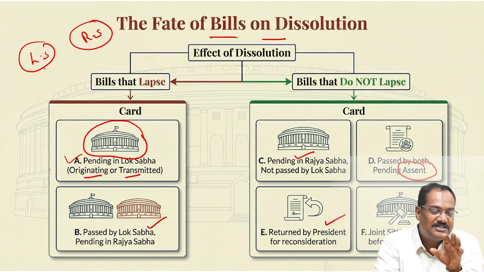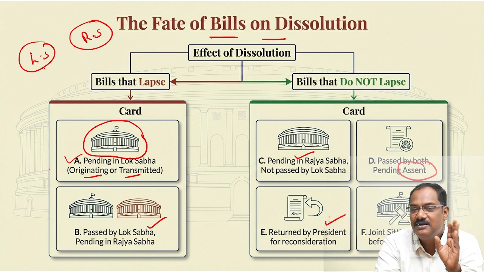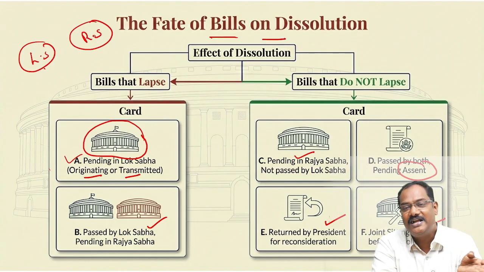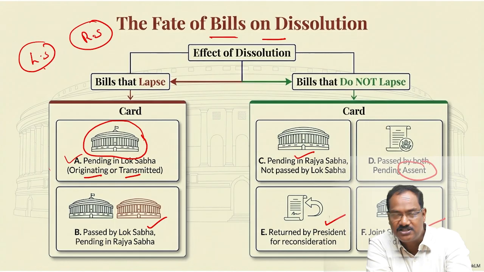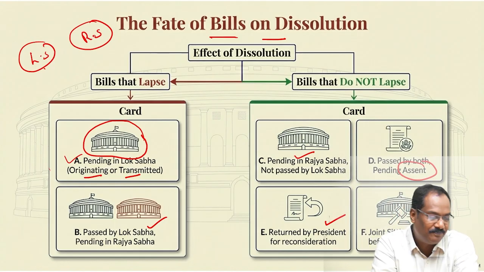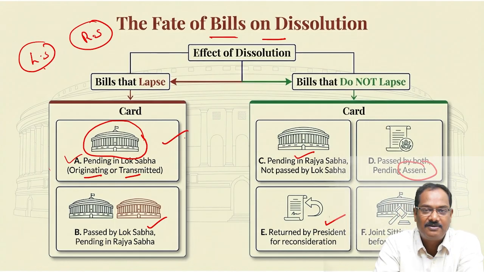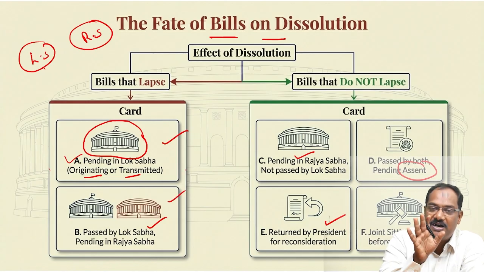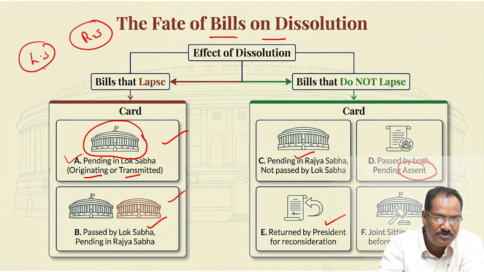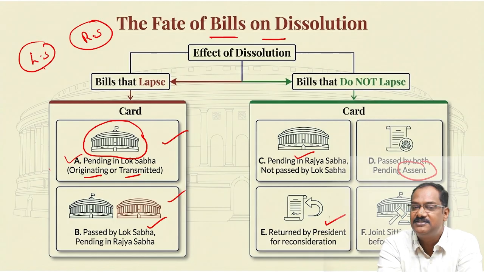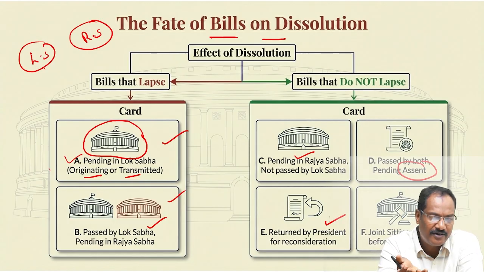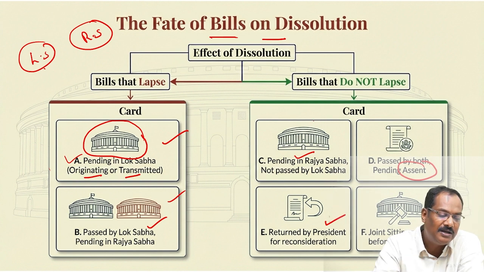Okay, it is always easy to understand what will lapse, so you will not have to remember the rest. Whatever is inside the Lok Sabha, whether it originated in Lok Sabha or it has been passed by Rajya Sabha and is pending with the Lok Sabha at the time of dissolution, will lapse. Lapse means death of the bill. You can reintroduce it again. The next government can introduce it. So what will not lapse is whatever originated in Rajya Sabha and is pending in Rajya Sabha.